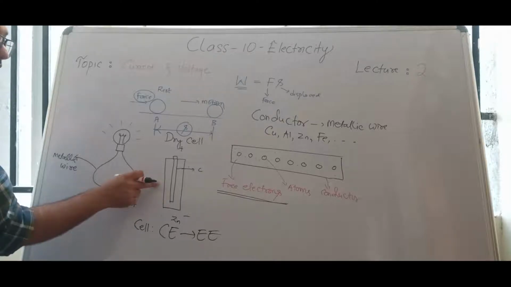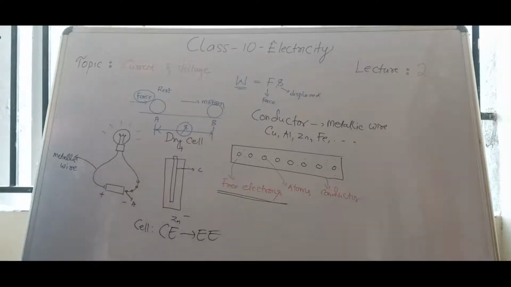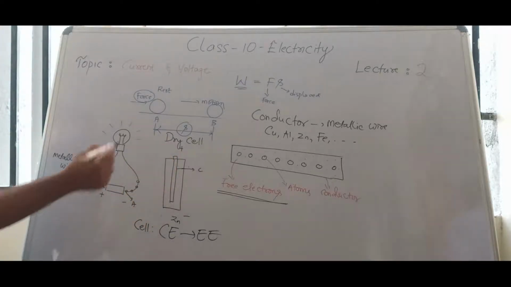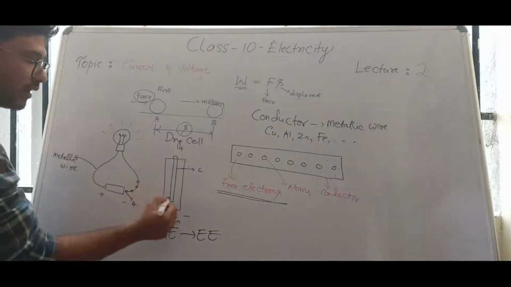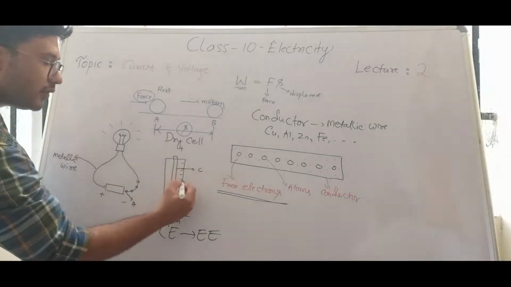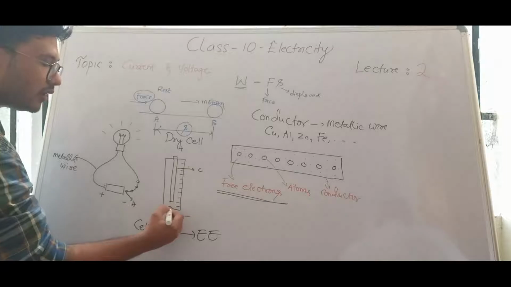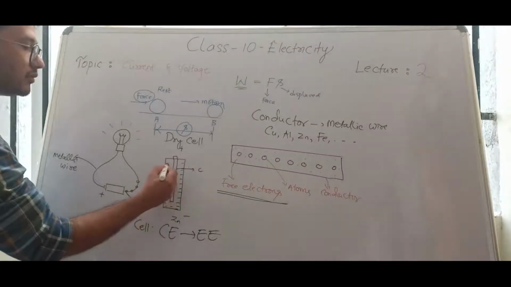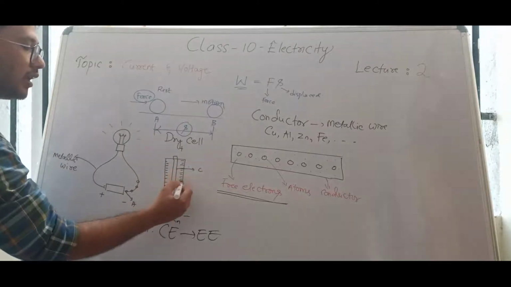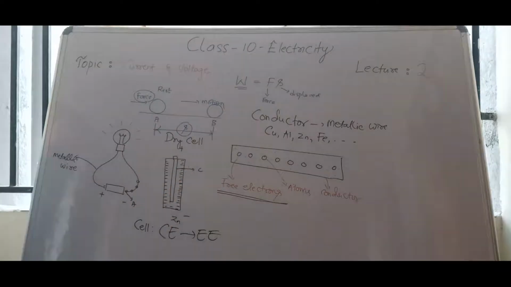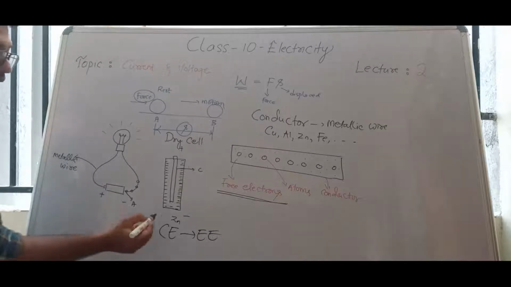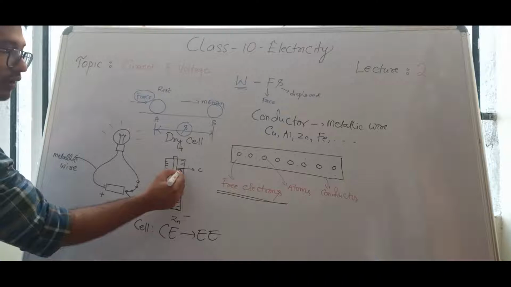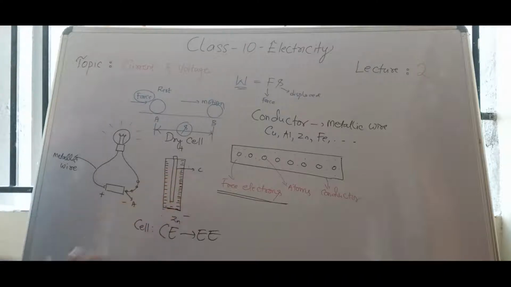Now in this dry cell there will be chemicals, and you see this is the negative terminal. Near this negative terminal, a lot of electrons are generated. Lots of free electrons will be present. Try to understand this. Near the negative terminal, there will be a lot of electrons. What is this terminal? Negative. What are these? Free electrons.